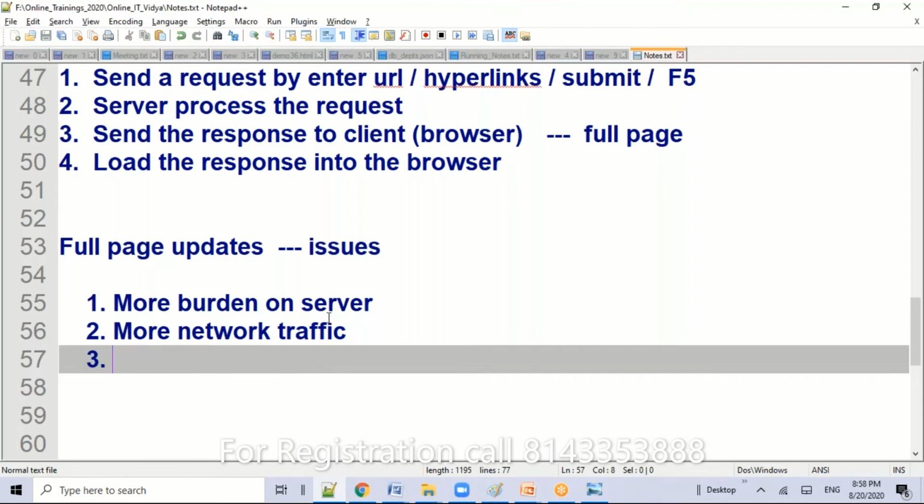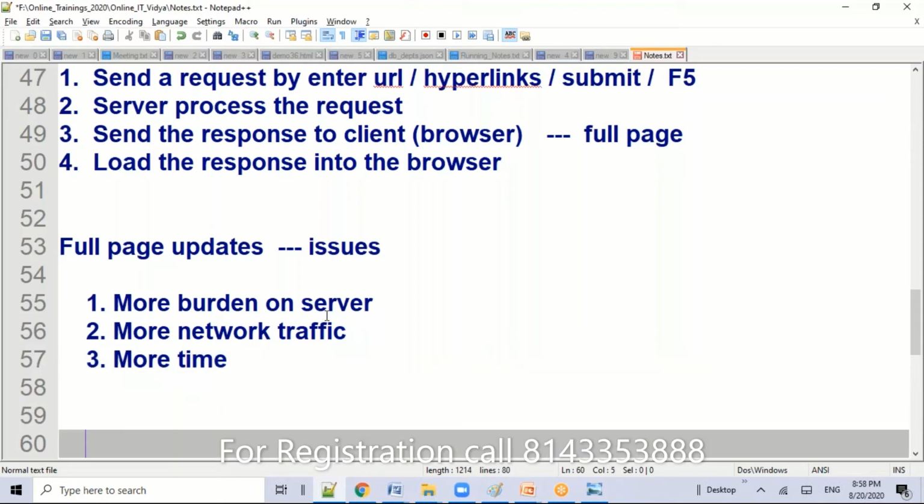So, more burden on the server and more network traffic, and apart from that, it is a time-consuming process. It requires more time to complete your process. The user should wait for that response. The entire content will be reloaded. So network traffic is a problem, it creates a burden on the server and its resources, and time is also one of the primary areas. So the complete page will be reloaded, isn't it?